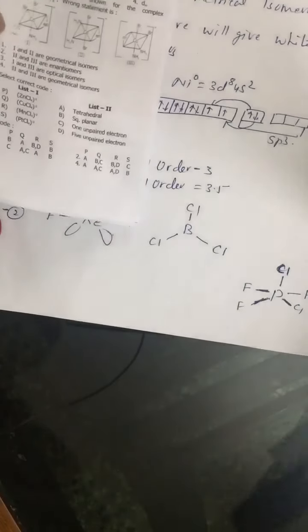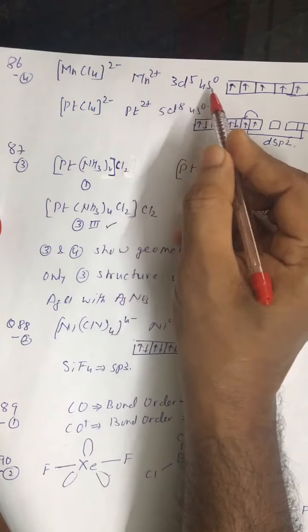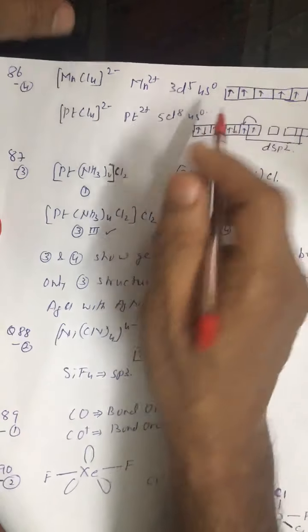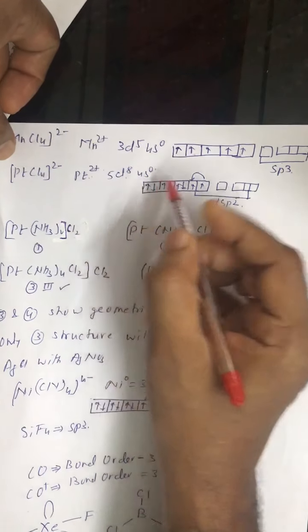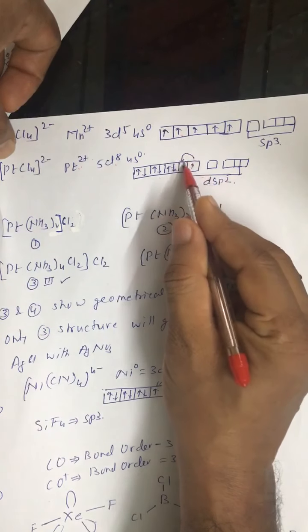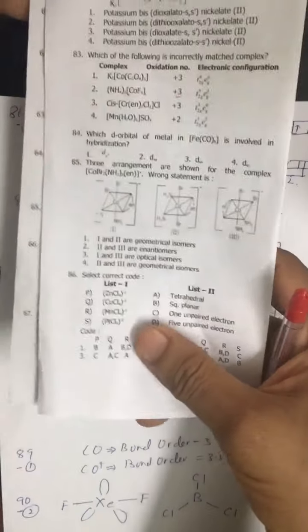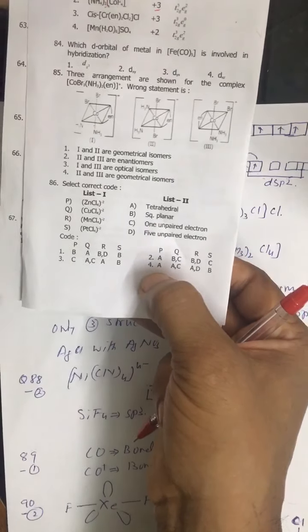In the third option, MnCl4, Mn2 positive is d5, and the hybridization is sp3 with 5 unpaired electrons. And PtCl4, Pt2 positive is d8, the hybridization is dsp2, so 0 unpaired electrons. So question number 86, the correct answer is the fourth option.